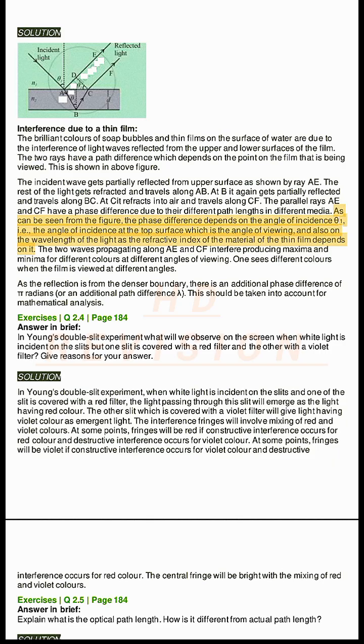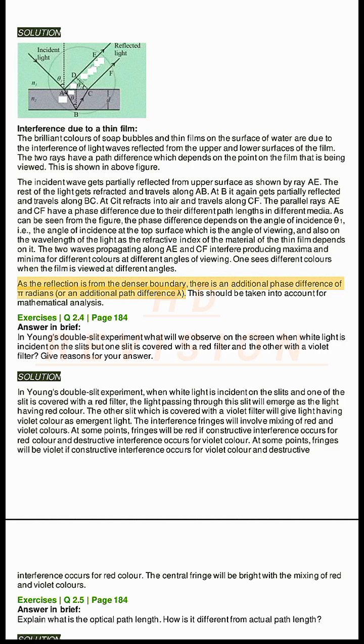of incidence at the top surface, which is the angle of viewing, and also on the wavelength of the light, as the refractive index of the material of the thin film depends on it. The two waves propagating along A and CF interfere, producing maxima and minima for different colors at different angles of viewing. One sees different colors when the film is viewed at different angles.